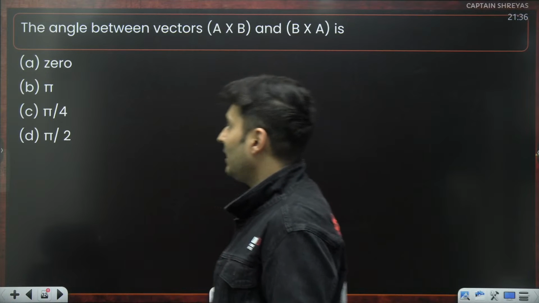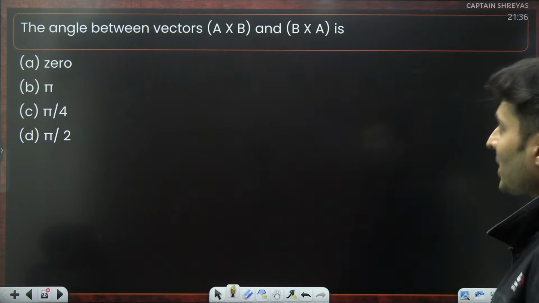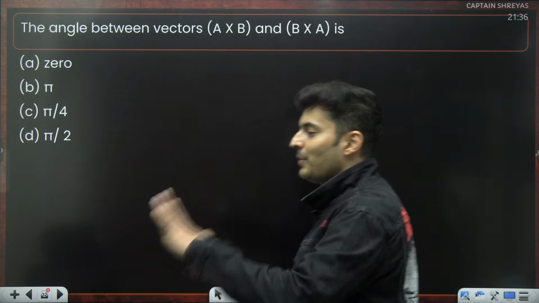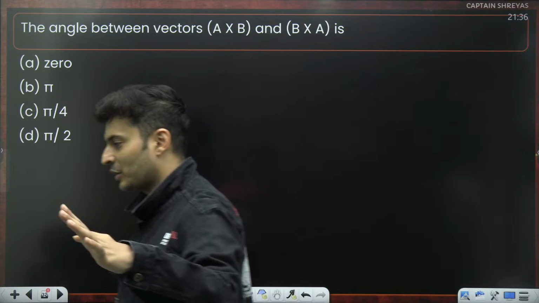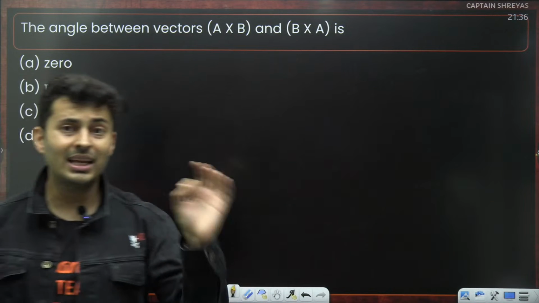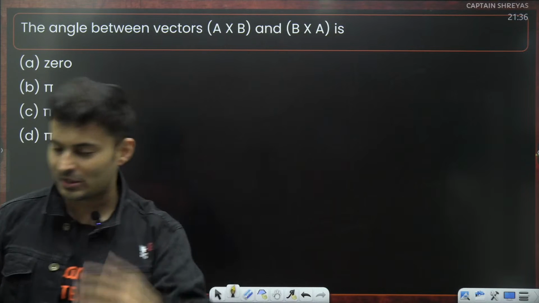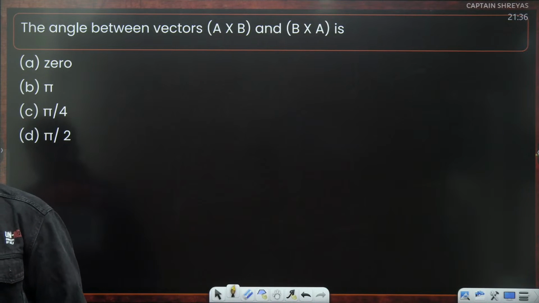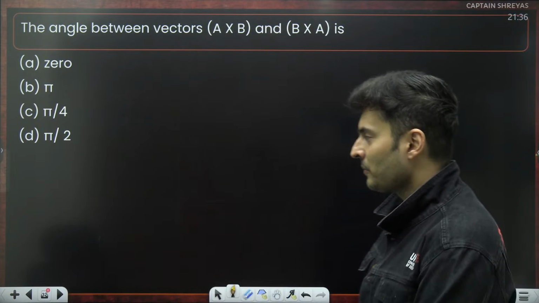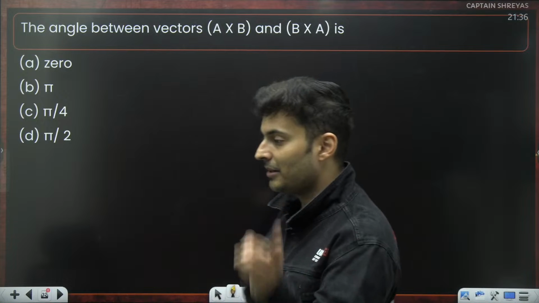Come on, let's kill the last few questions coming up on your screen. Angle between the two vectors A cross B and B cross A. Everybody should get it. I want the spam in the chat box. The angle between A vector cross B vector and B vector cross A vector. Very, very laddu question. Everybody should score marks. If you don't score marks in laddu question, then it becomes a problem.